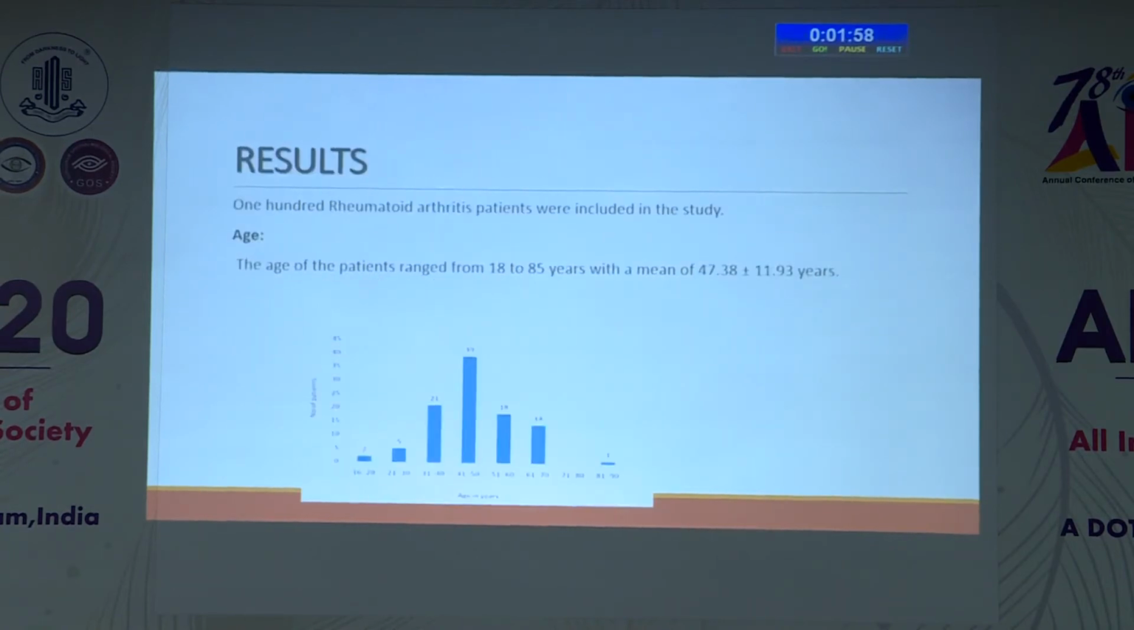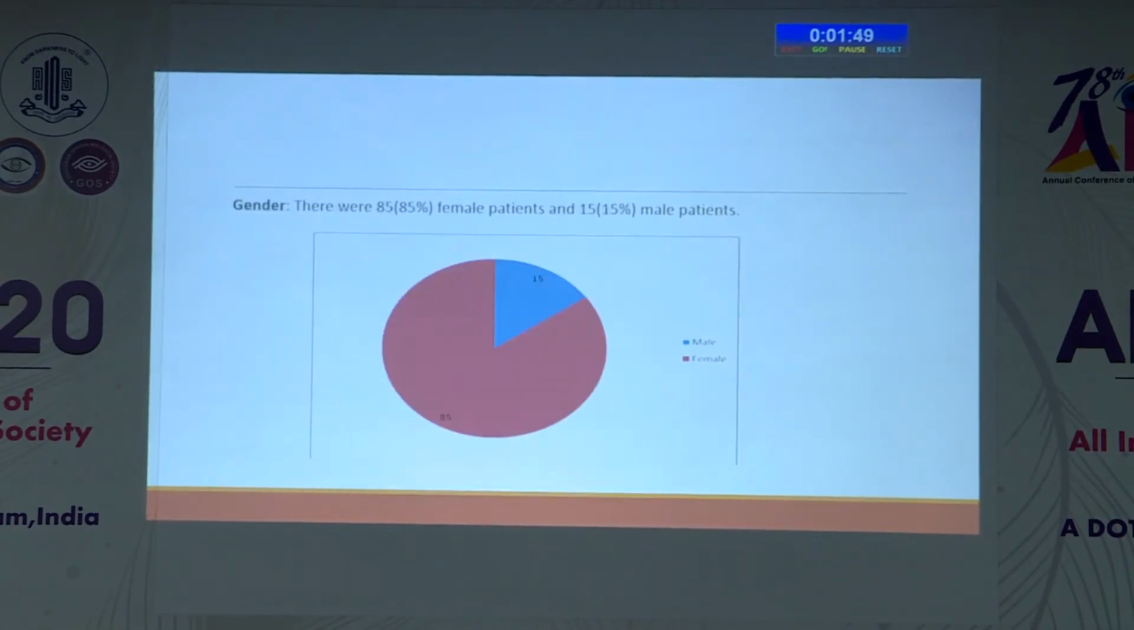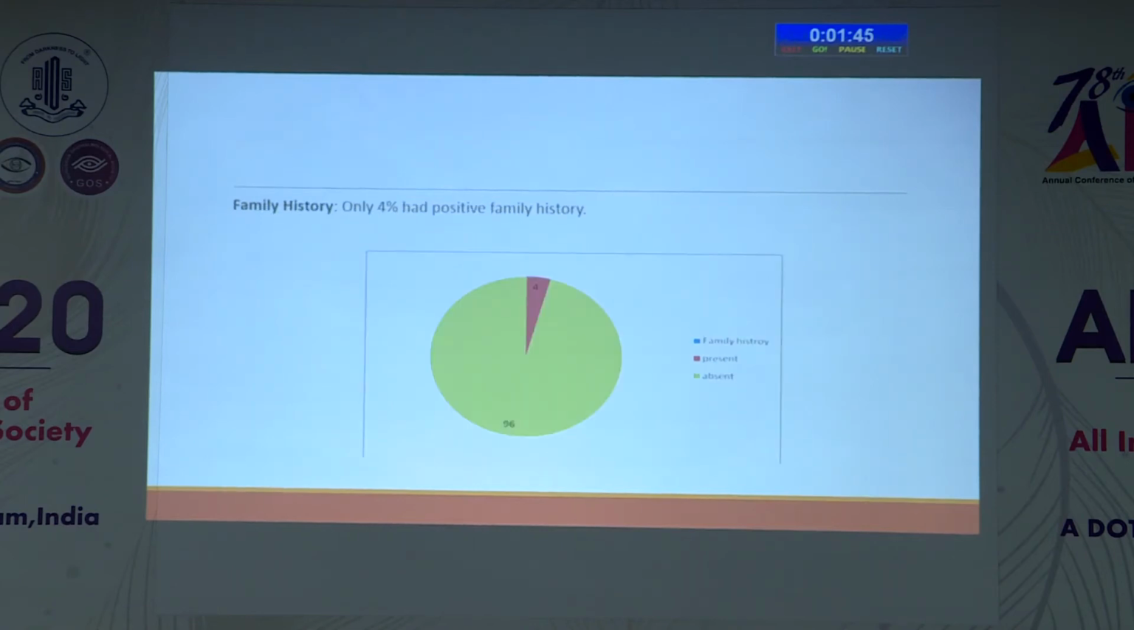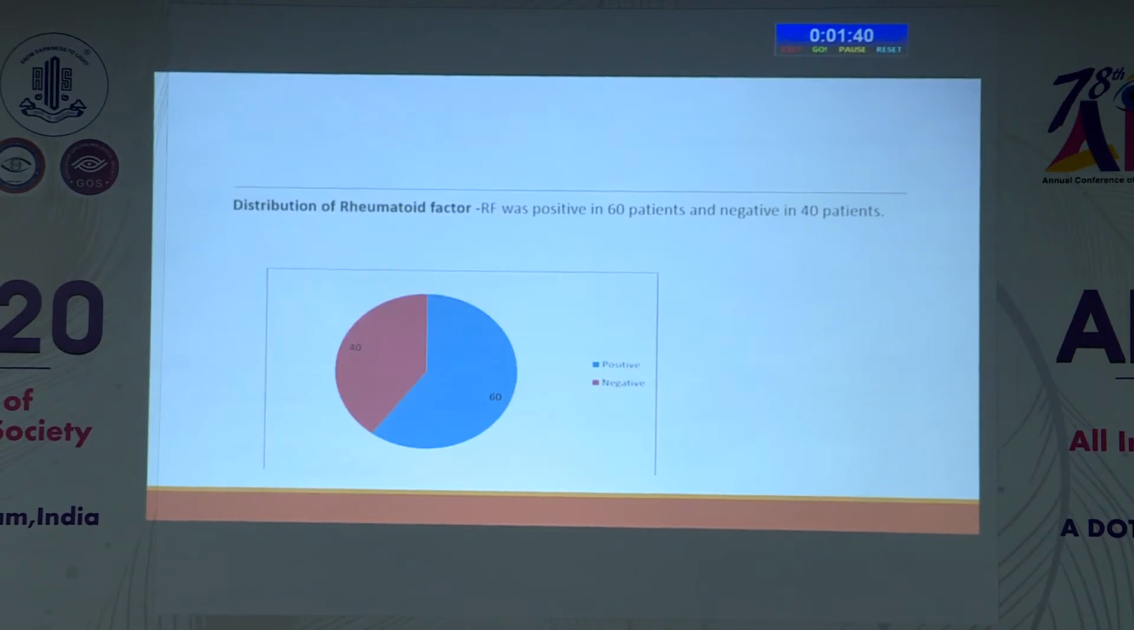In my results, there were 100 cases of rheumatoid arthritis, where the most common age group was between 41 and 50 years. In gender distribution, 85% were female and 15% were male. The family history shows that only 4% had a positive family history. Rheumatoid factor was positive in 60 patients and negative in 40 patients.